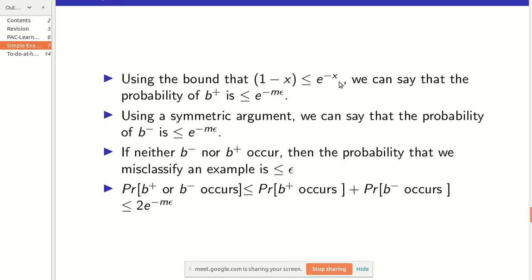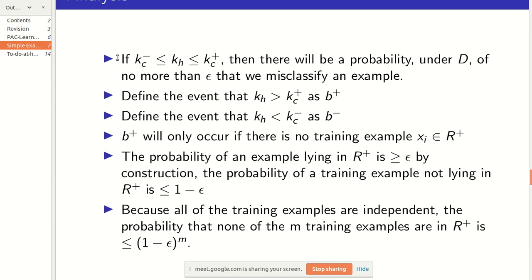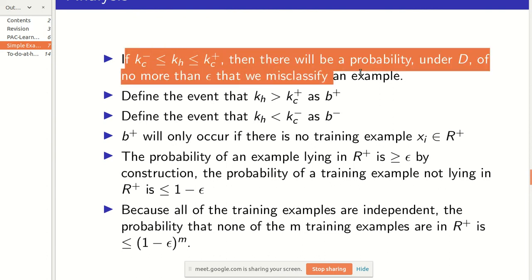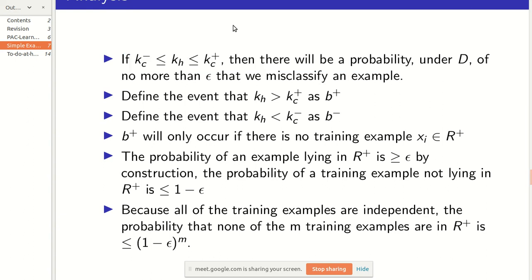So you can see clearly that if neither b minus nor b plus occurs, then we'll definitely be satisfying this first point here. And if this is satisfied, then I showed that we are not going to make a mistake by more than a probability of epsilon.